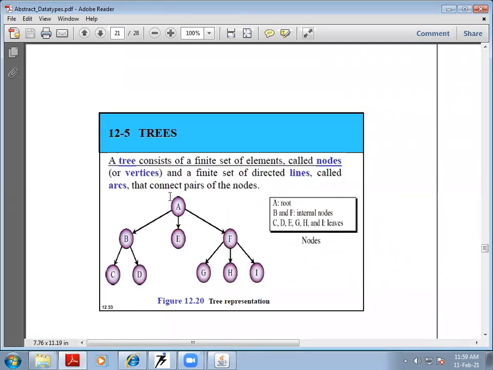Okay. After the list, we have another important concept called trees. What is a tree? A tree consists of a finite set of elements which are arranged in nodes, arcs, vertices, etc. So these elements A, B, C, the circle elements, are called the nodes. They are connected by lines or arcs. The first row element A is called the root node. B, C, F are the internal nodes. And C, D, E, because they are the terminal nodes, are also called the leaves of the tree.